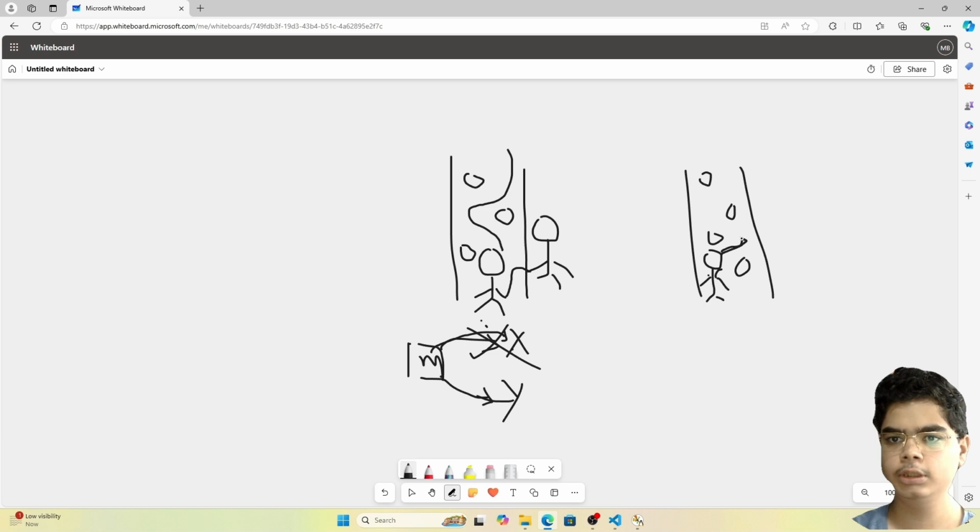Okay, so he might go here, and then he might know that okay, this is the correct way. So now he might go here, but once he goes here, he will discover the pothole. So the child might fall in this pothole. So once he falls in the pothole, he knows that okay, potholes are dangerous for him, and he won't go in this pothole again.